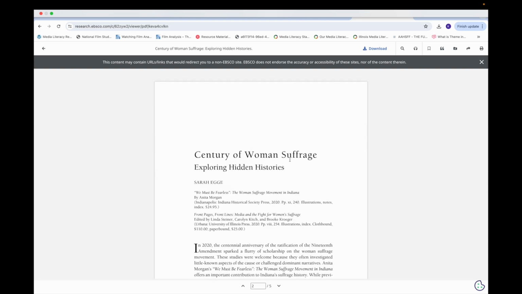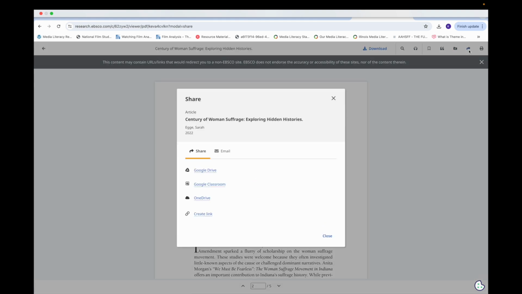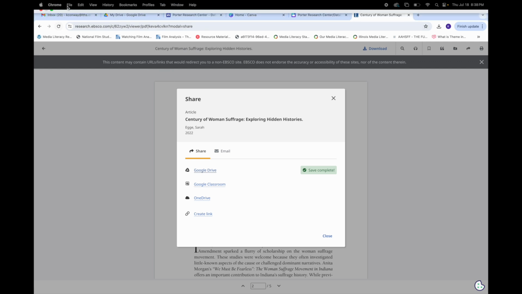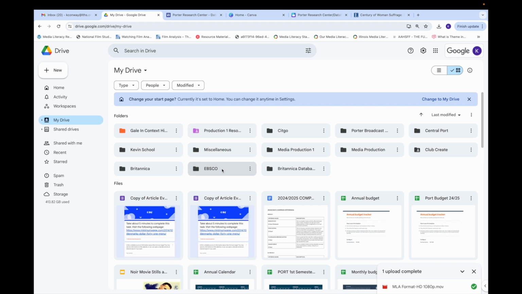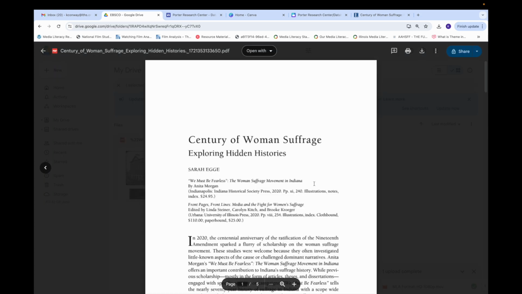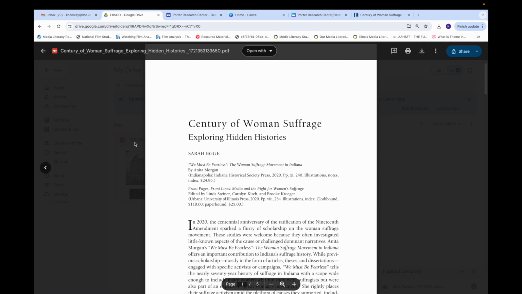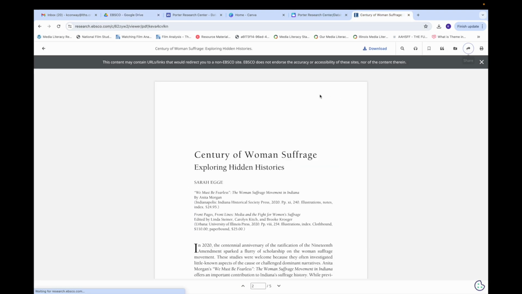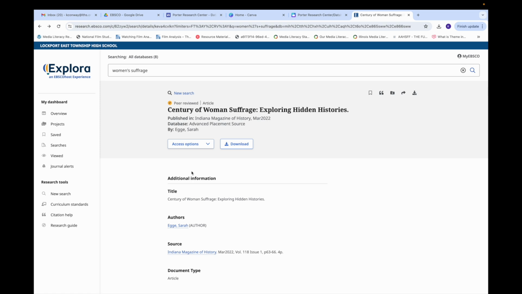So now that I have this and I've skimmed through it, I can send this directly to my drive by hitting share and then Google Drive. And it's now gone into my Google Drive. If I go to the Ebsco folder that opens automatically when you send this, I can see it's right here. So I can come back to it later. Okay. Let's go back really quick.